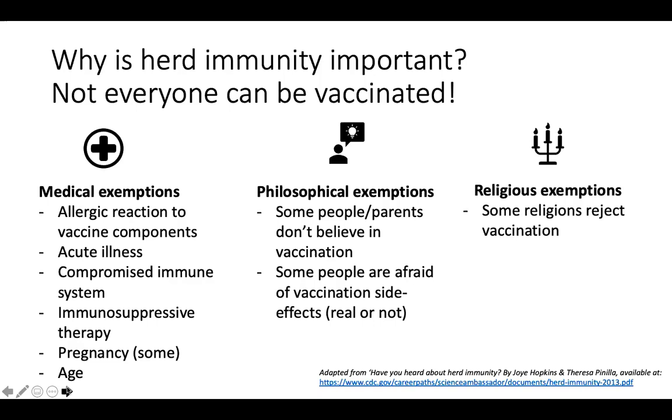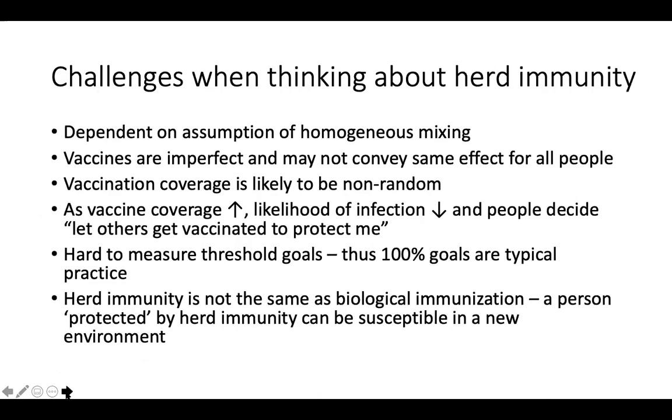You can be a young baby who is not eligible for a vaccine. Some people don't believe in vaccinations. Some are afraid of side effects, whether that's actual side effects or theorized side effects for which there's no scientific evidence. And there are some religious exemptions that don't accommodate vaccinations. So a large part of the population won't be vaccinated, so we rely on herd immunity to essentially protect them from becoming infected and from developing and spreading disease.